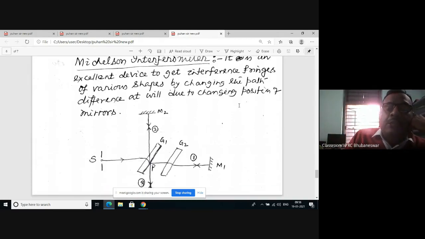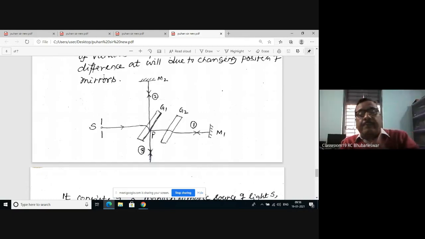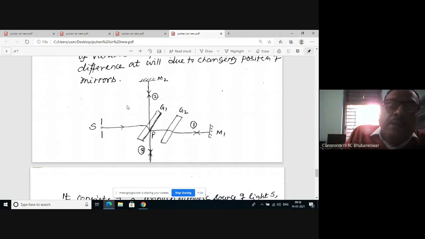The experimental setup is shown in the figure. It consists of a point source of light, two identical glass plates G1 and G2, and two plane mirrors M1 and M2. Here M1 is fixed, while M2 can be moved and also can be inclined. M1 and M2 can be in inclined or normal position. G1 and G2 are two identical glass plates.